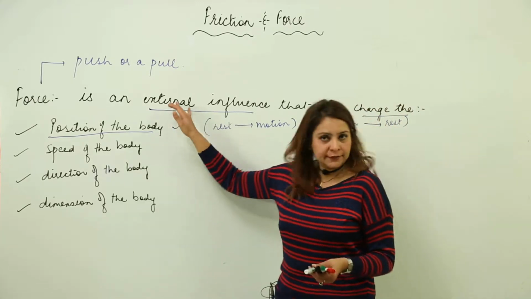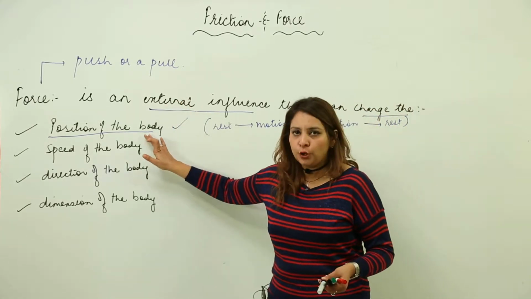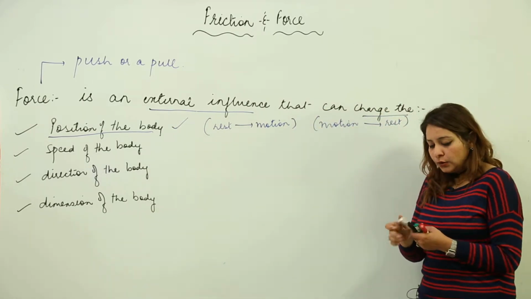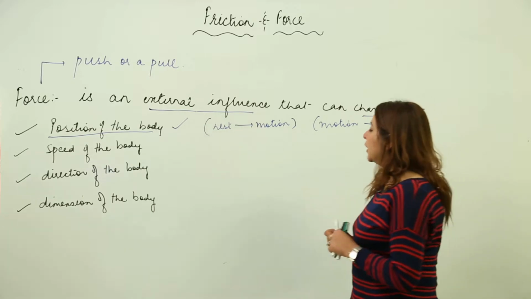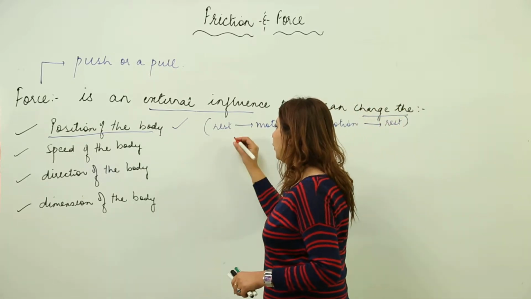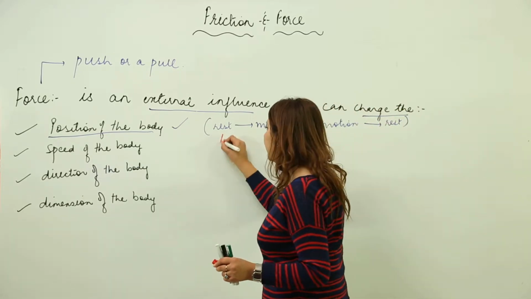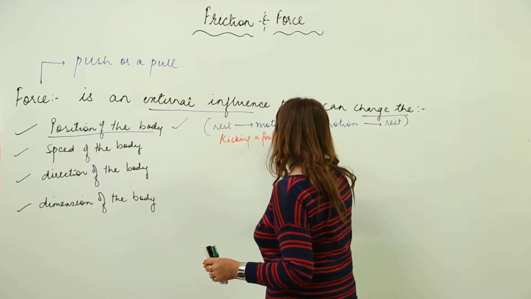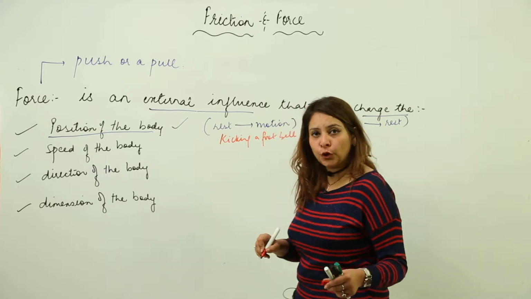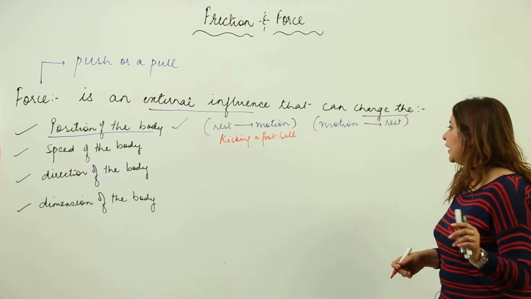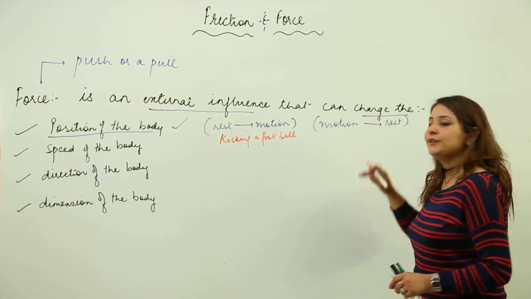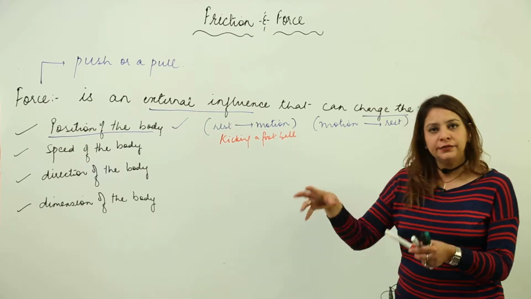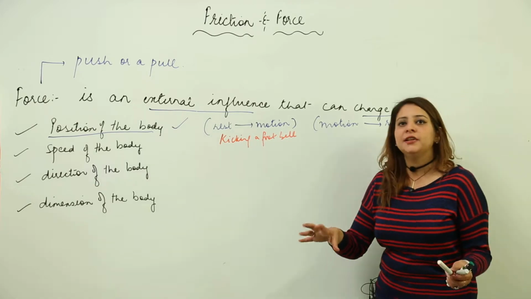So force is an external influence that can change the position of the body, that is from rest to motion or motion to rest. Now I'll cite a few examples. Suppose the ball is at rest, so kicking a football is an example where a resting body changes into motion. Likewise, motion can be changed into rest. Say we are playing cricket and there is a fielder.